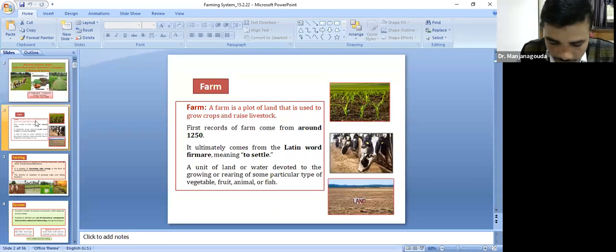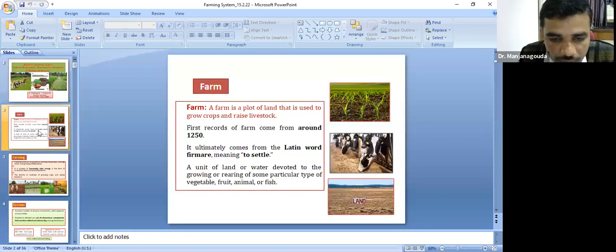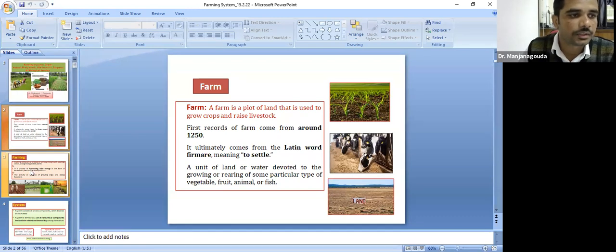Okay, what do you mean by farm? Before going to the actual topic, farming, what do you mean by farm? A farm is a piece of land where crop and livestock activities can be taken up. This word farm came from the Latin word firmare, the meaning of which is to settle. It is a unit of land devoted to the growing or rearing of some particular type of fruits, vegetables, animals, or fishes.